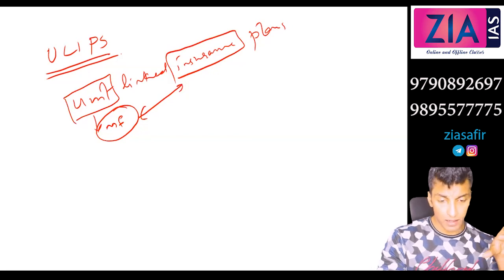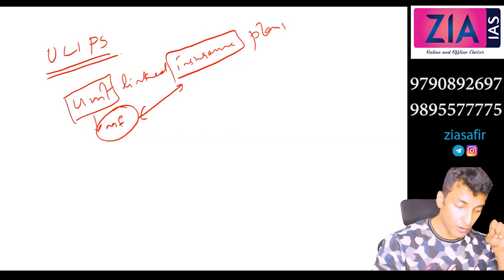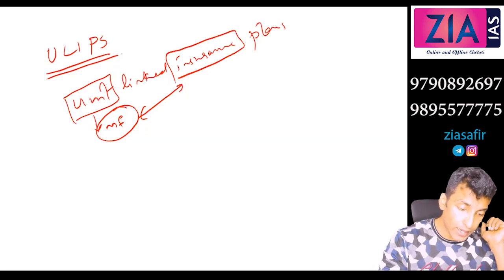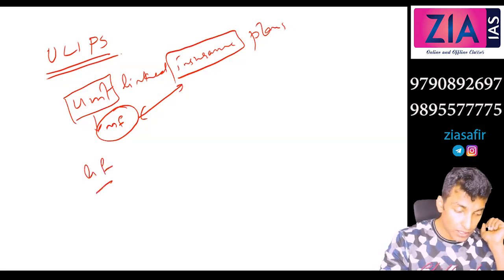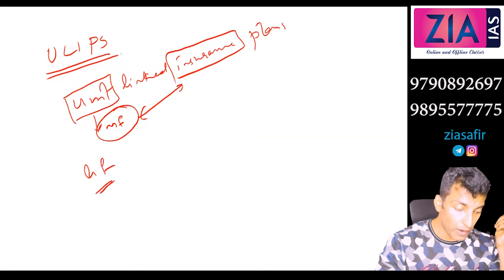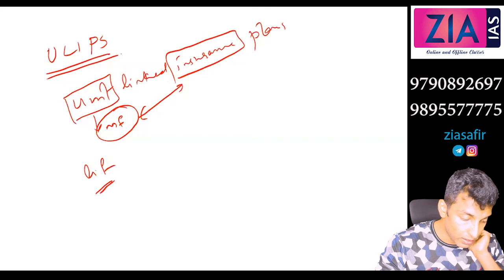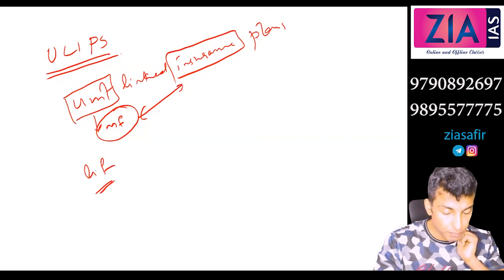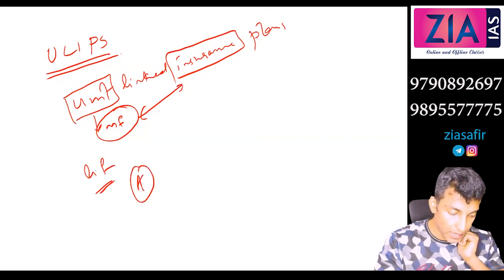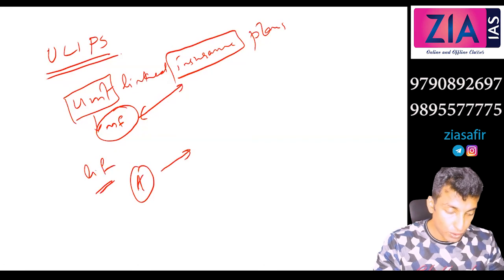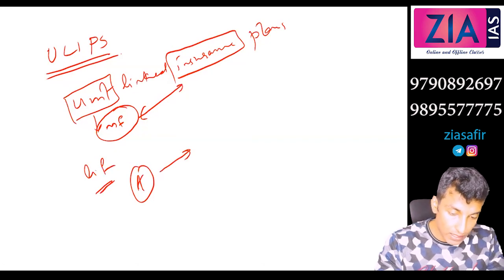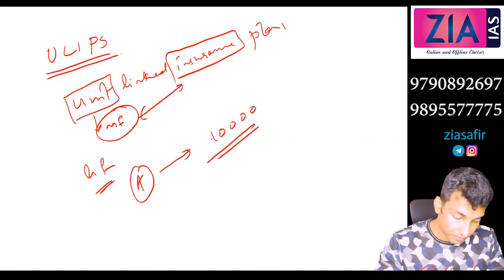So here, a mixture of mutual fund and life insurance, but actually it is a life insurance in which the unit holders are provided with a certain number of units. For example, let's suppose Mr. A is buying a policy, taking a ULIP, and he is investing, let's say, 10,000.